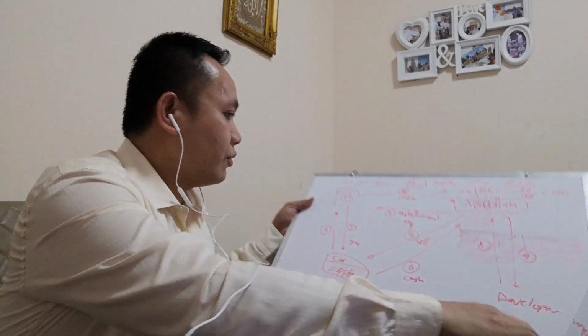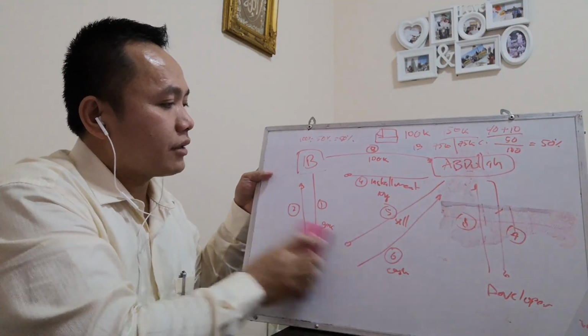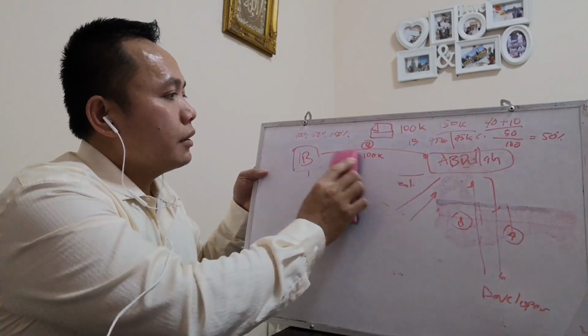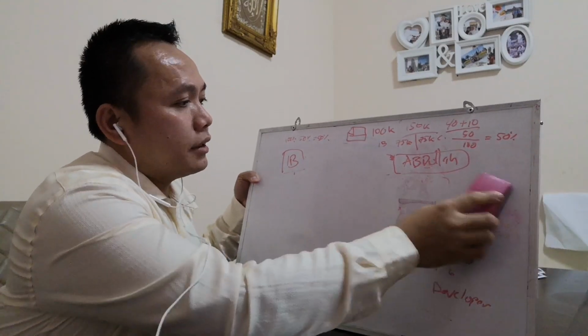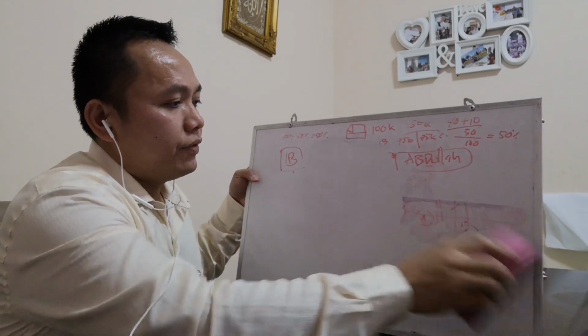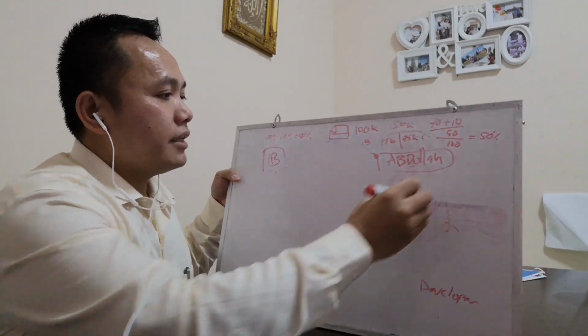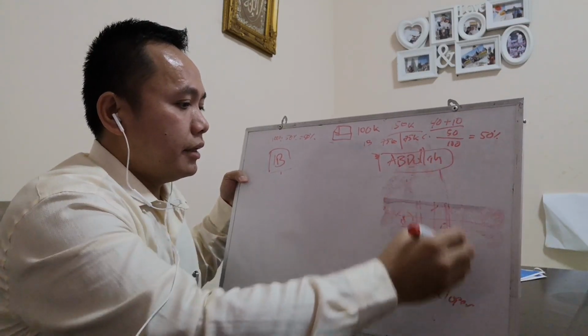The Murabahah model is very straightforward, whereby we do not have this car supplier. How will they do it? First, Abdullah will identify the asset.